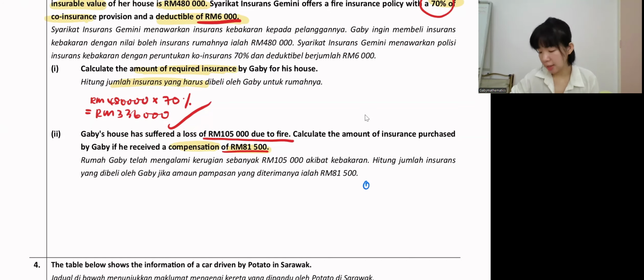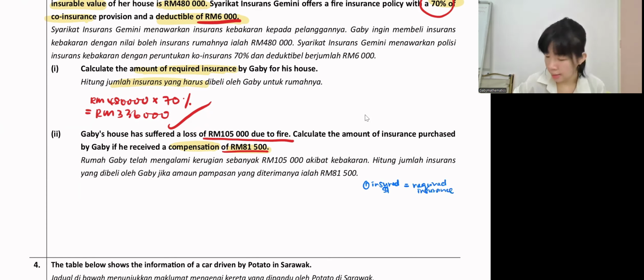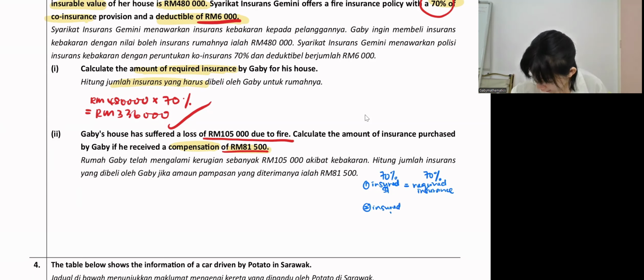So guys, do you remember fire insurance actually got three scenarios. So the first scenario is the insured value is the same as required insurance, means by maximum. Required insurance say 70%. Okay, Gaby buy 70%. So that's the first scenario. Okay, the second scenario is what? The insured value is less than required insurance. Okay, and then the third scenario is total loss.